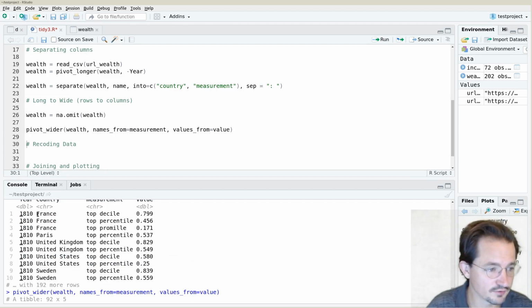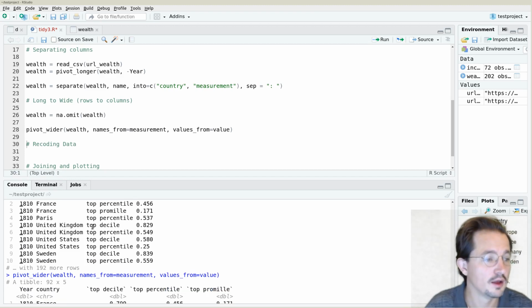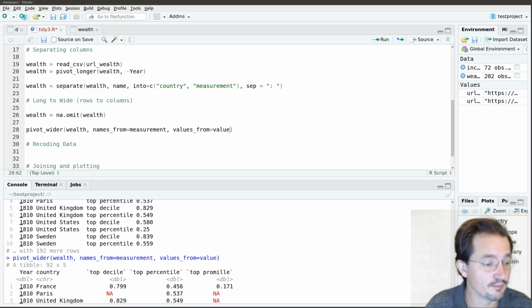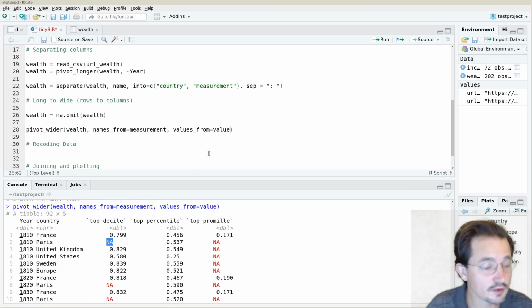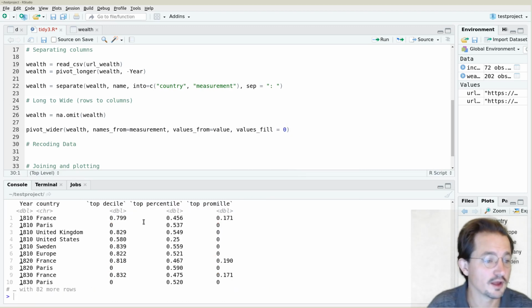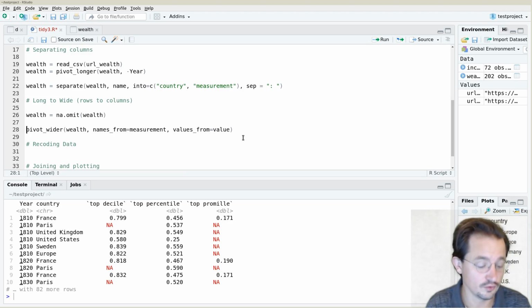So 1810 has France stop decile and para stop percentile, but there's no para stop decile. By default it gives you a missing value here, but in some cases, for example, if these are counts, how often something happens, then not having a value might mean that you have a 0. In that case you can supply the values fill, call it a 0, and then all the missing cells are replaced by a 0 rather than a missing value. Now in this case of course they're truly missing, so we won't actually do that, we'll keep them as missing values.